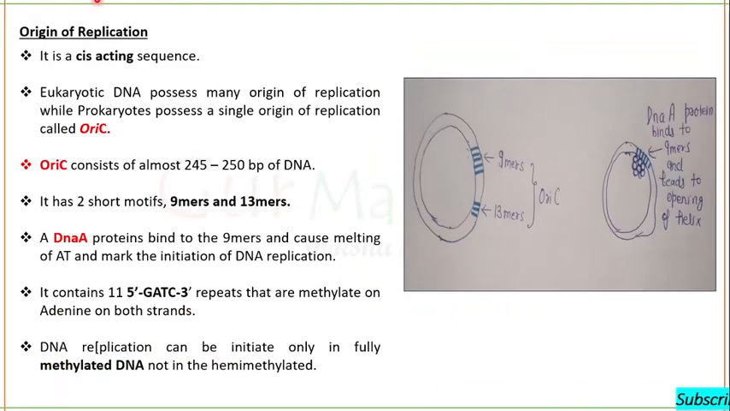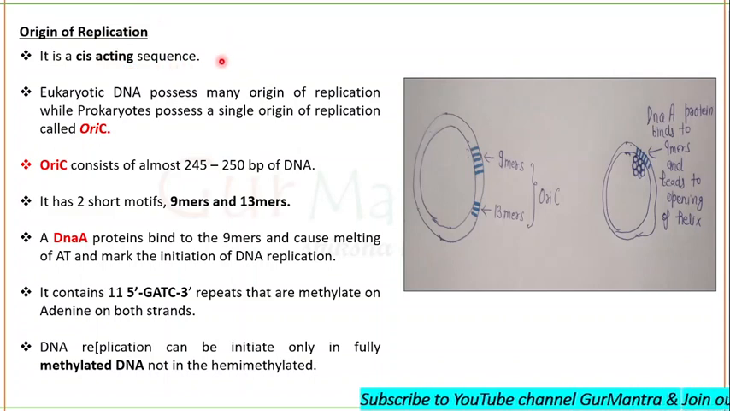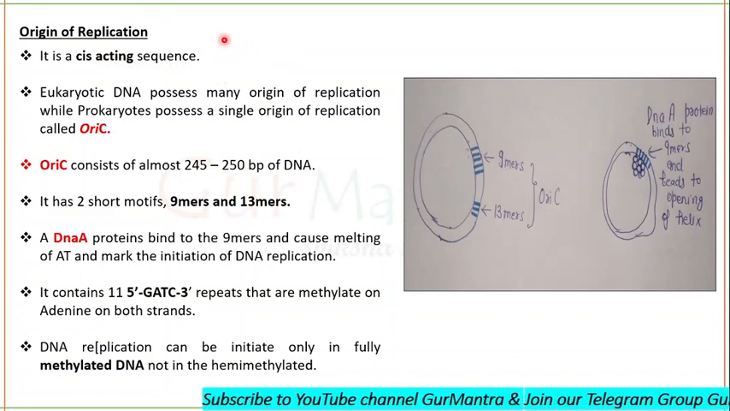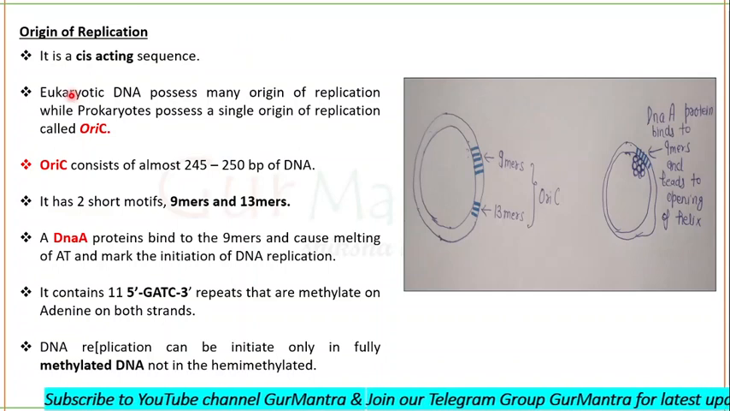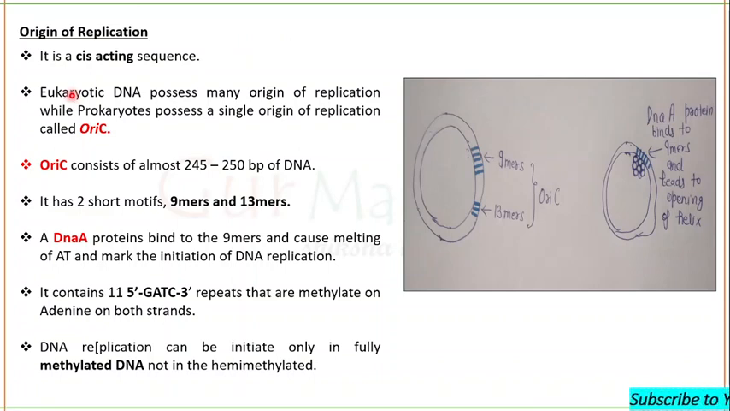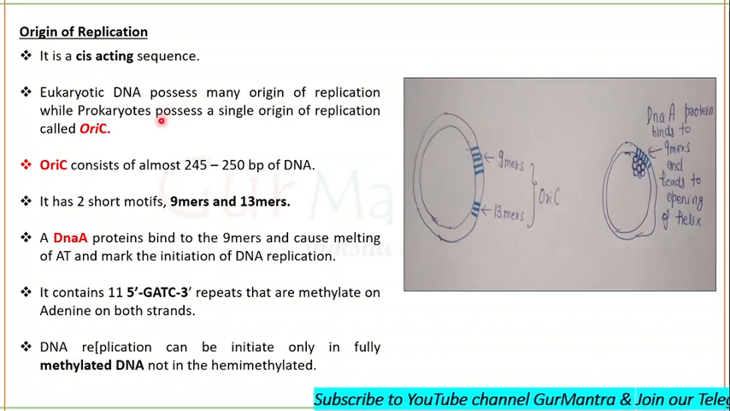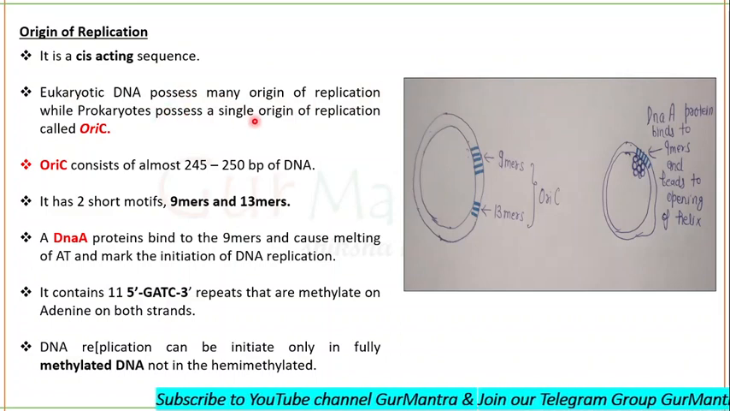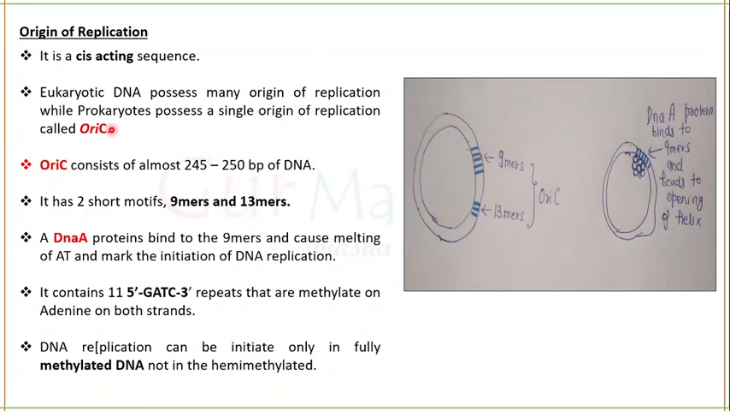So next, what is origin of replication? It is a cis-acting sequence. You know what is a cis-acting sequence? If you don't know, then do comment in the comment box. Fine. So eukaryotic DNA possess many origins of replication, while prokaryote possess a single origin of replication, which is called